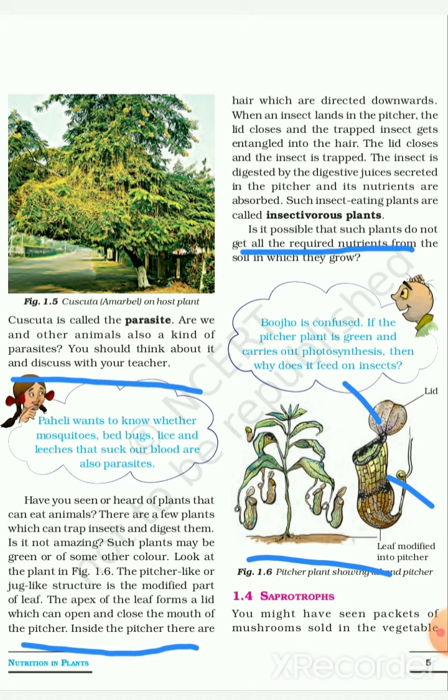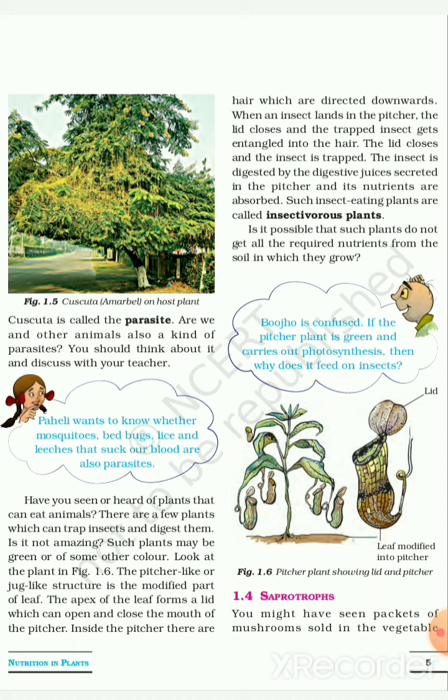Such insect-eating plants are called insectivorous plants. Is it possible that such plants do not get all the required nutrients from the soil in which they grow? Yes, it is possible. That's why plants like the pitcher plant get nutrients from the insects.